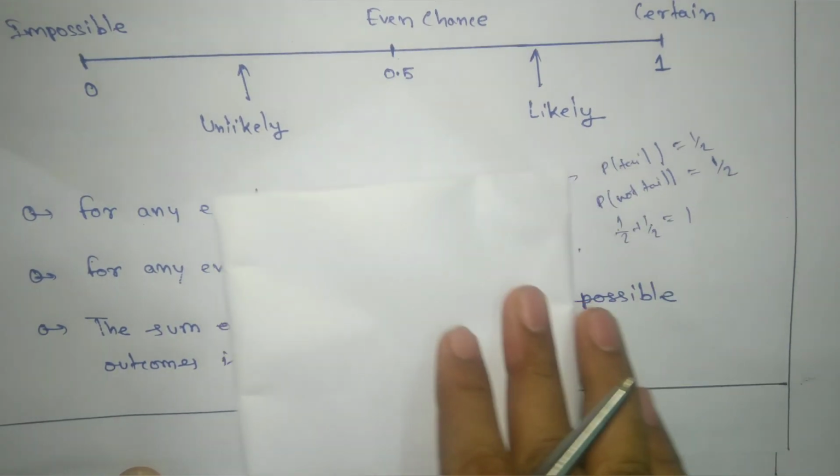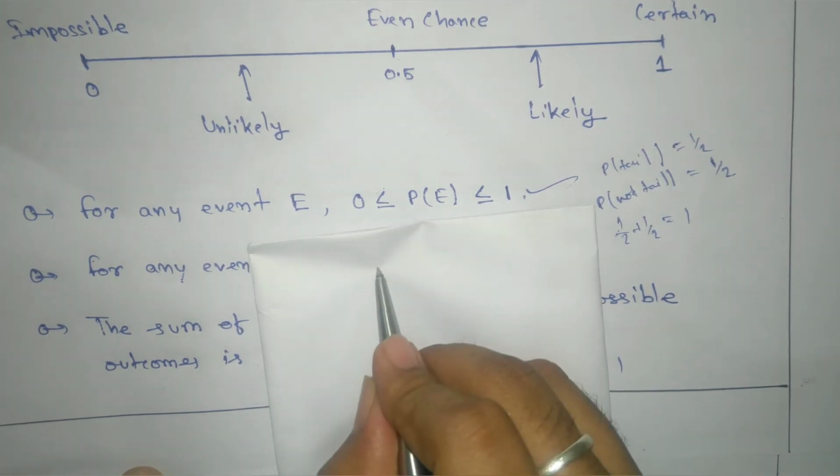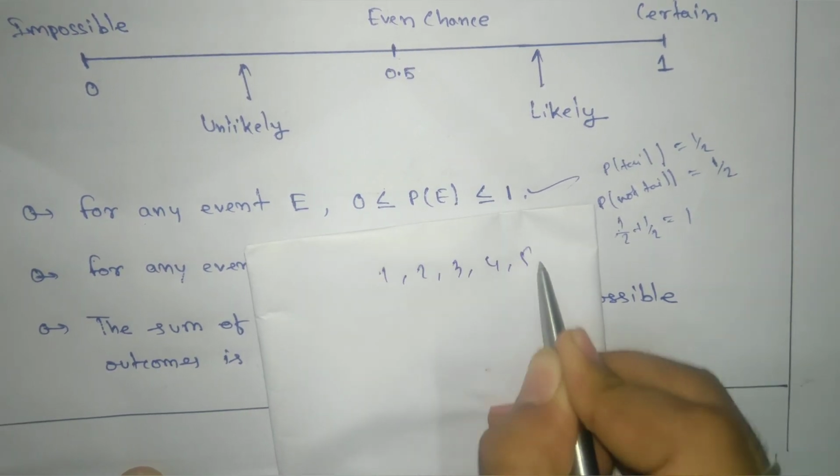If we take a die and throw it, the outcomes are 1, 2, 3, 4, 5, 6.